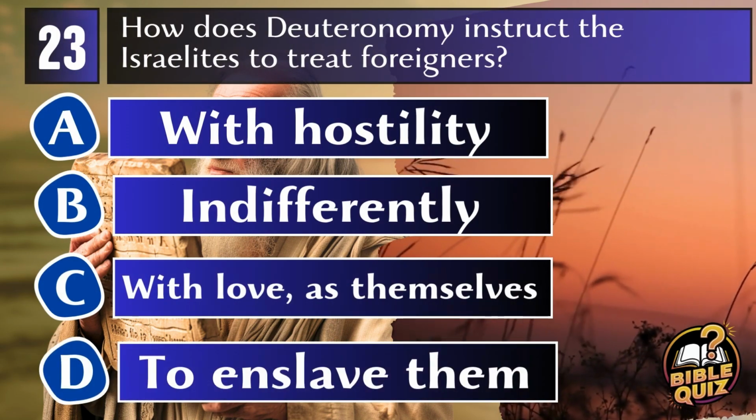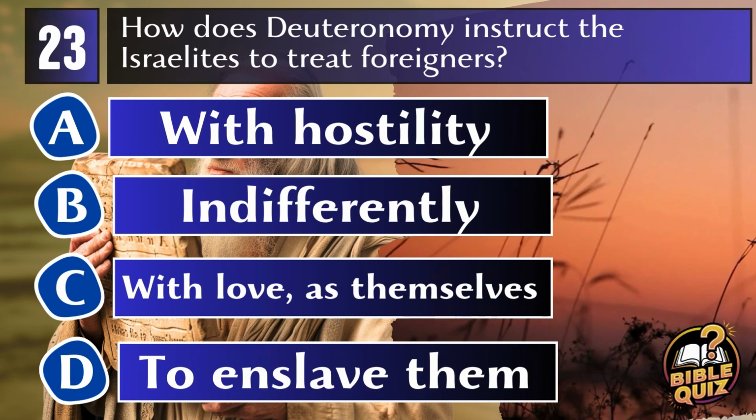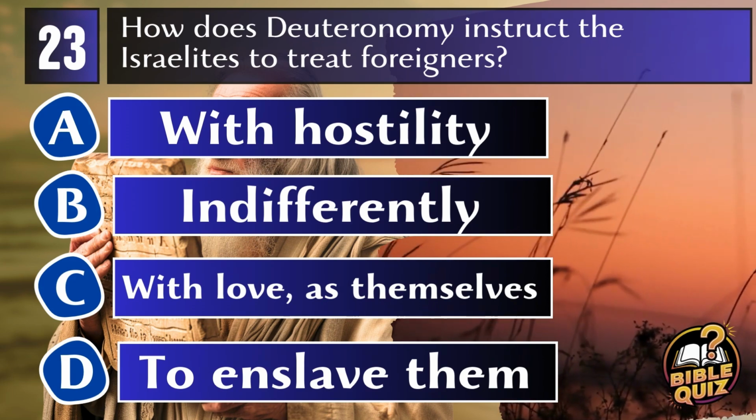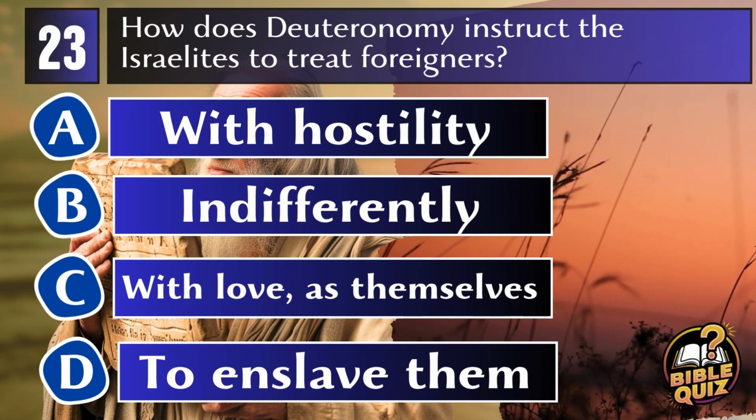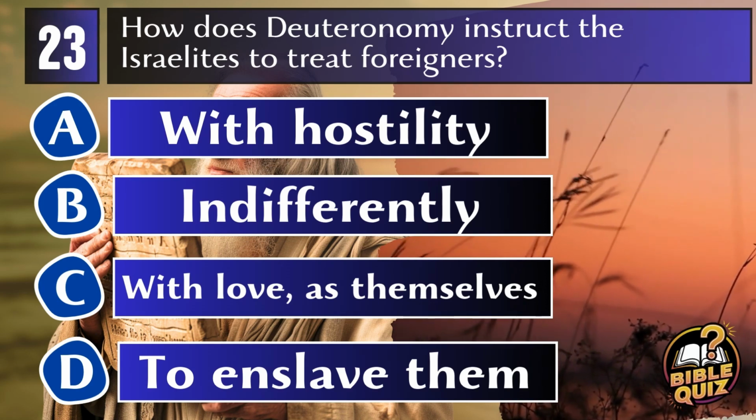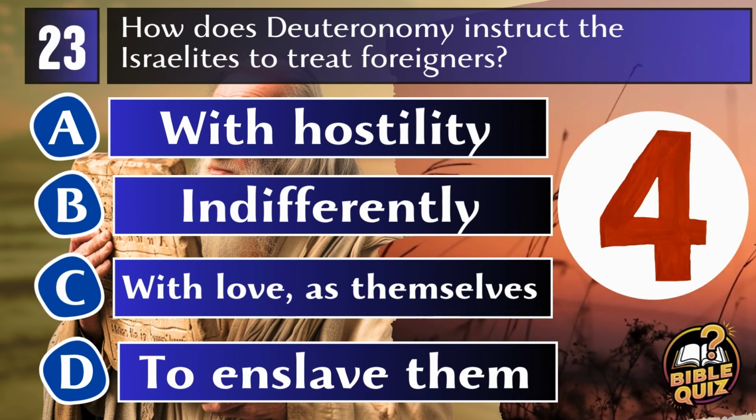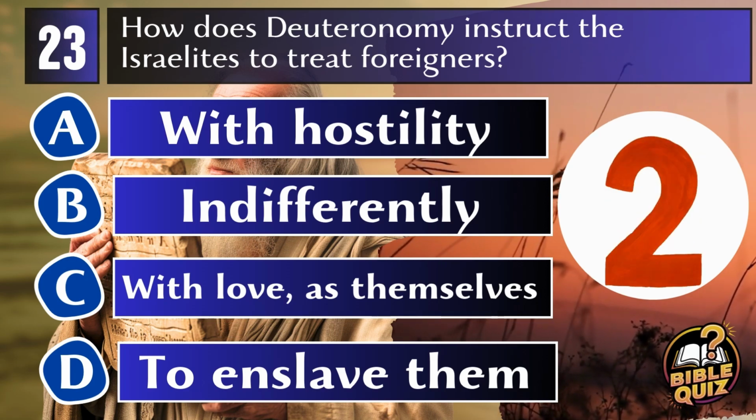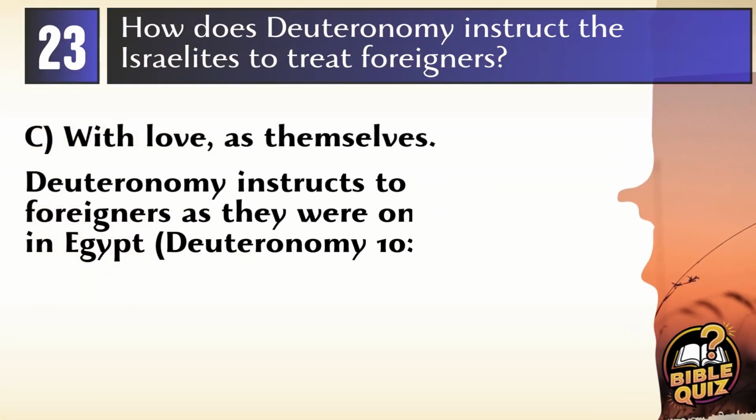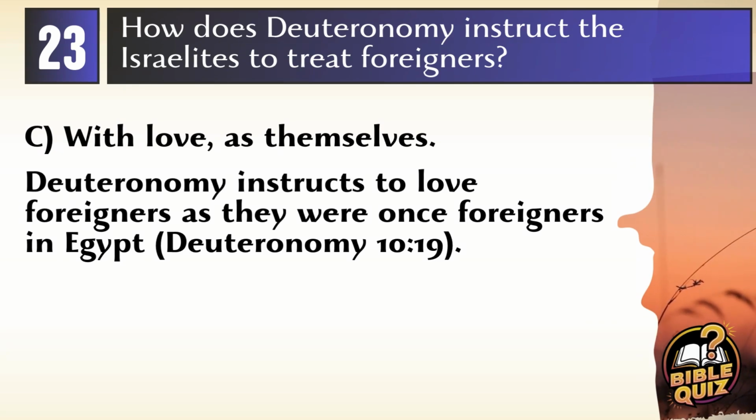Question 23. How does Deuteronomy instruct the Israelites to treat foreigners? A. With hostility. B. Indifferently. C. With love as themselves. D. To enslave them. Answer C. With love as themselves. Deuteronomy instructs the Israelites to love the foreigner residing among them, treating them as they would themselves, because they were once foreigners in Egypt. Deuteronomy 10:19.